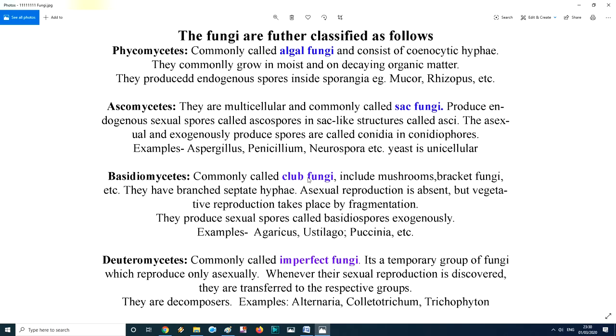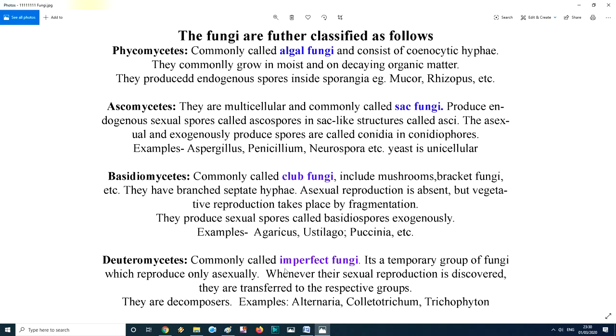Basidiomycetes are commonly called club fungi, which include mushroom, bracket fungi, etc. They have branched, septate hyphae. Asexual reproduction is absent, but vegetative reproduction takes place by fragmentation. They produce sexual spores called basidiospores. That's why they are called basidiomycetes, and the spores are produced exogenously. An example is Agaricus, which is one type of mushroom. Ustilago, Puccinia.